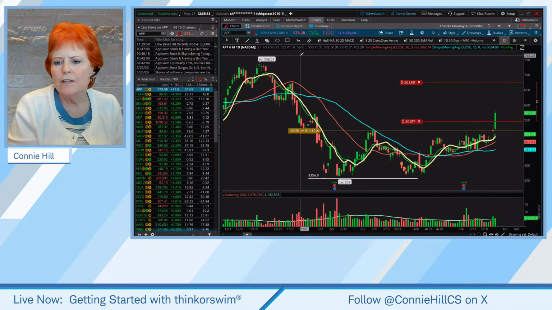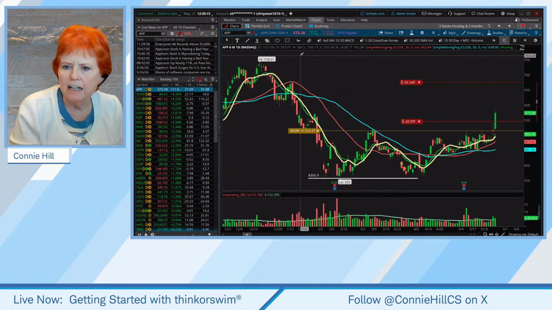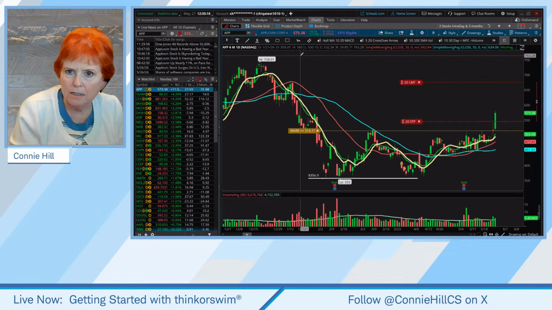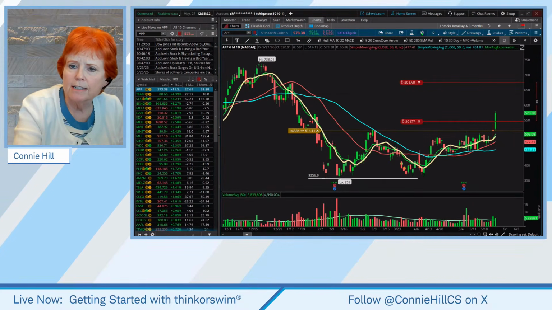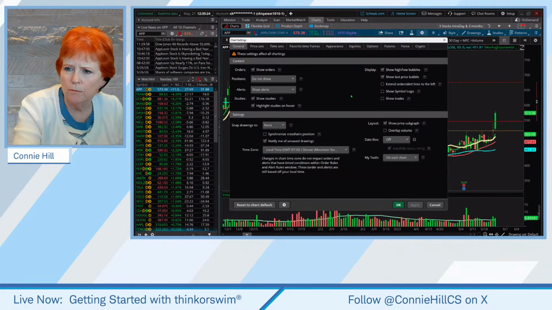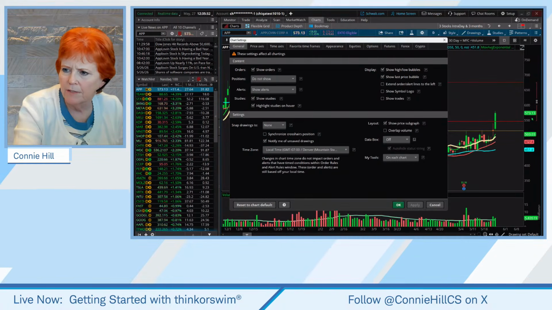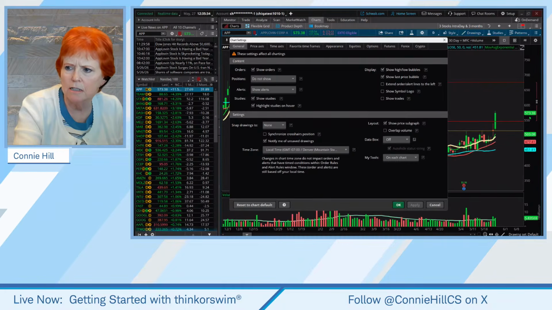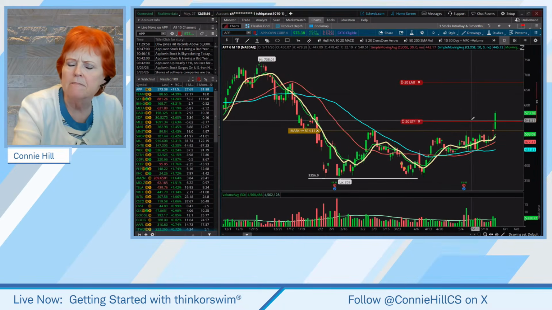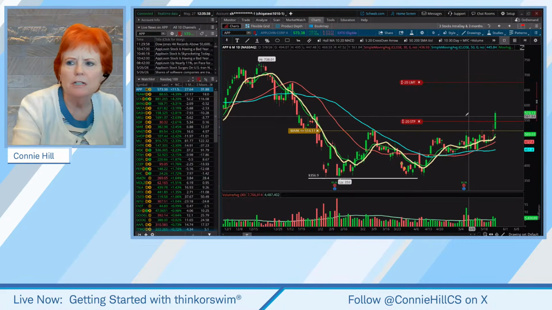Now, I don't know that there's that exactly as a bubble on what the current price is, okay? You can put on a bubble in chart settings to say, show the current price. So that's over here on this right-hand side at the top. Show the last price bubble, okay? And that's actually what I believe this 573.13 is, that bubble, okay? Or something that I'm going to show you right here.